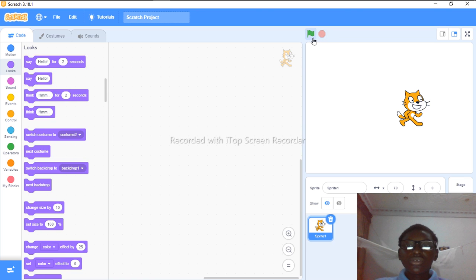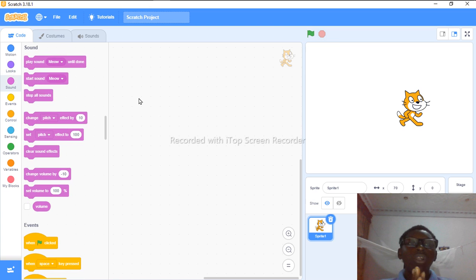And after this green flag, you can see the next one is that red shape. That pentagon means that you should stop that code. And let's move on to sounds.